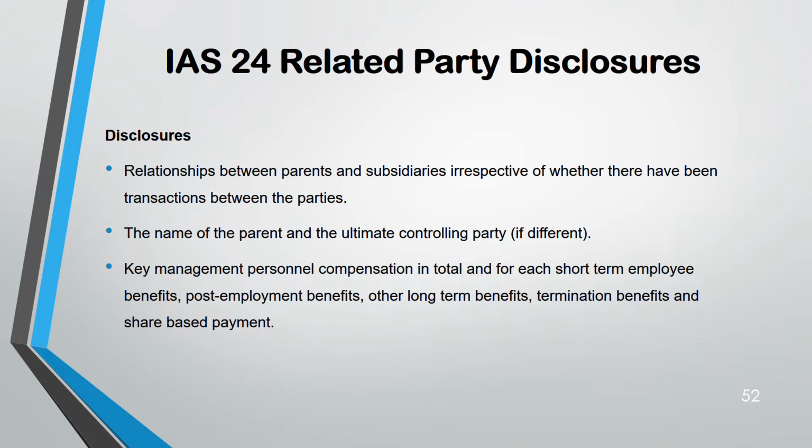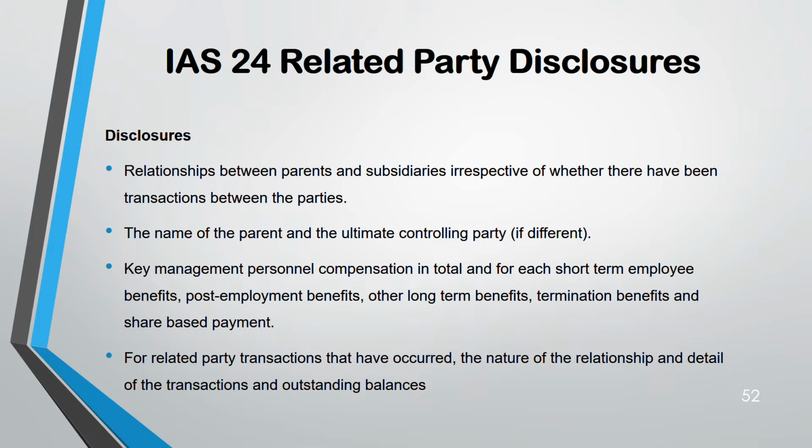Like the CEO or the CFO or the finance director, their compensation package needs to be disclosed. Not the total figure, but you have to break it up and show the breakup. For related party transactions that have occurred, between the related parties, there are two things. What is the nature of the relationship? Is he a family member? Is he key management personnel? That you have to disclose, and the details of the outstanding balances.